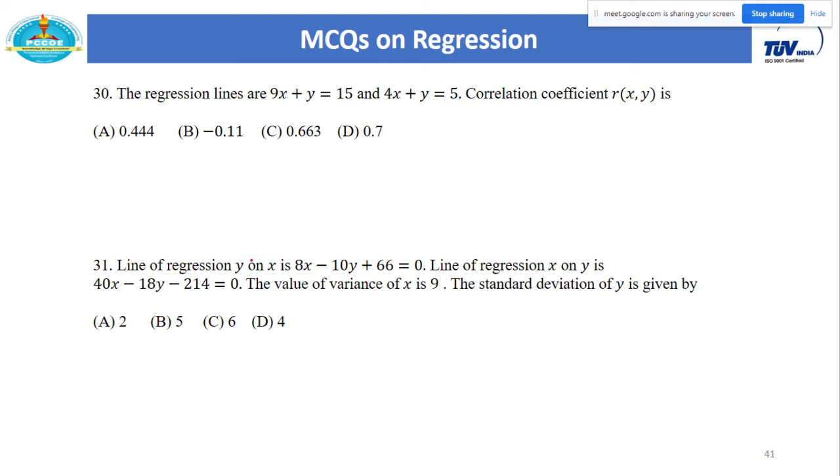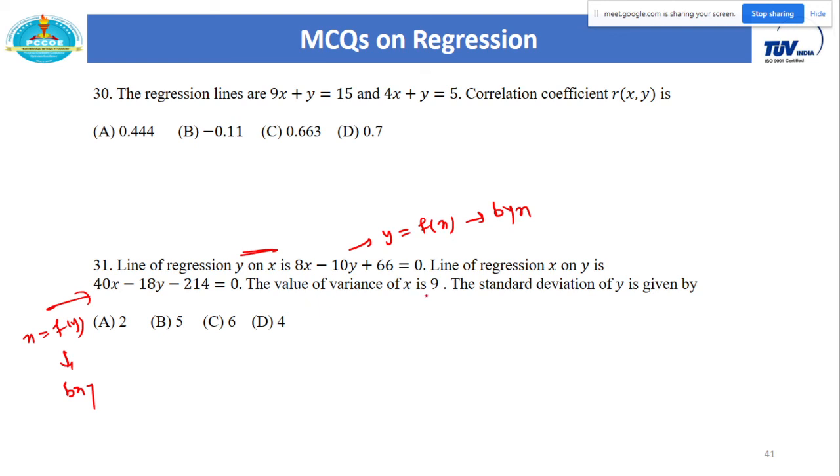Lines of regression, y on x is given. If it is given, then it becomes easy. So y on x means consider the y equal to f of x form. Then you will get byx. Here also x on y is given. Consider the x equal to f of y form. You will get bxy.